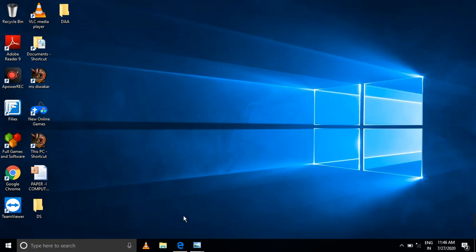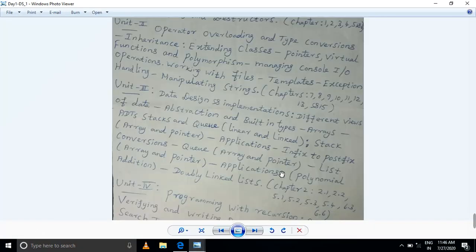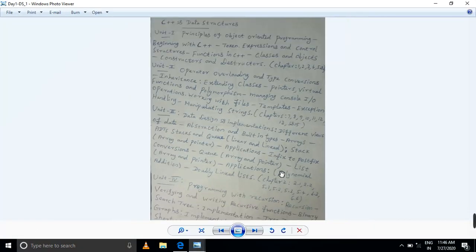I am handling the subject of data structures. Data structure is not an individual subject; it is combined with C++ also. The subject name is C++ and Data Structures. In this, I'm handling the third unit, fourth unit, and fifth unit. First unit and second unit are for C++.